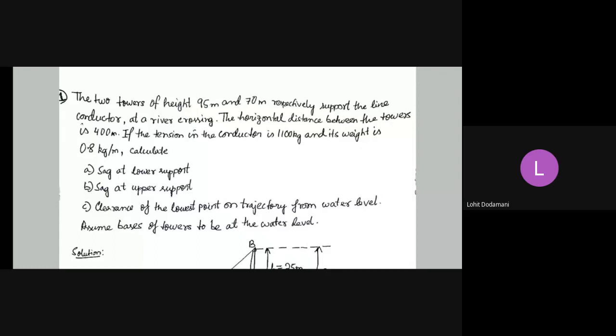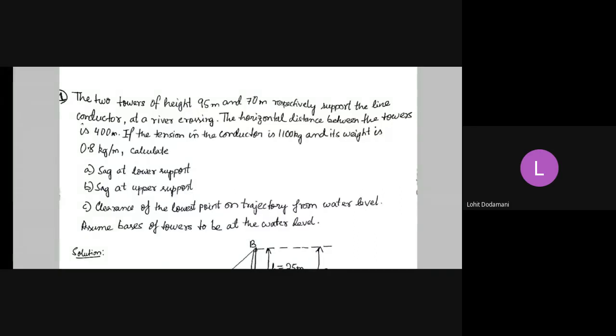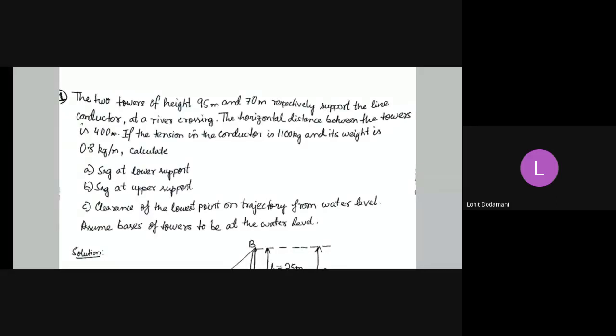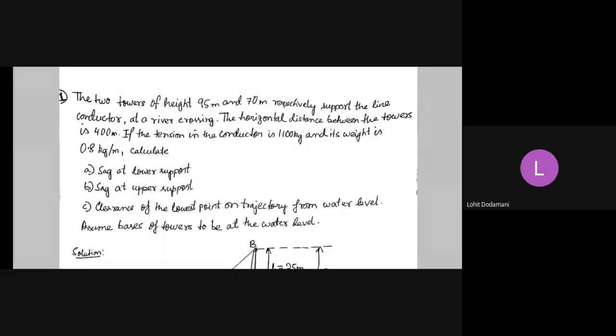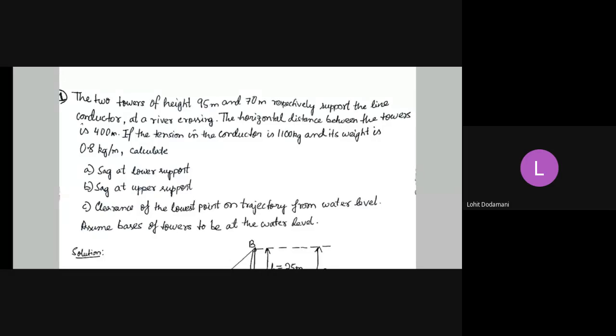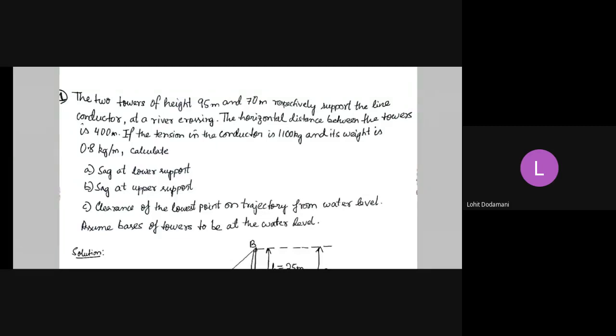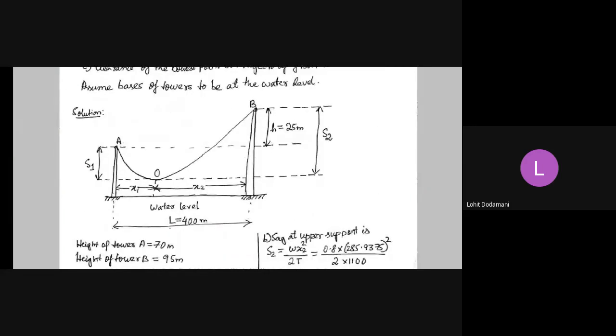First we will draw the diagram so that we can identify x1 and x2, and then by finding x1 and x2, we can find S1, the sag1, and sag2. So first, drawing the diagram from the given information. The given information says 95 meter and 70 meter. I am drawing the heights like this, and the lowest point of the sagging conductor is O, as usual.